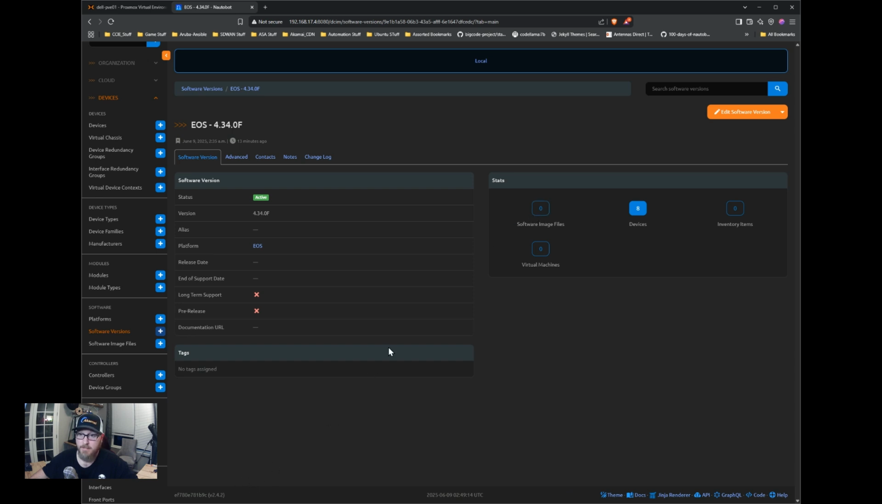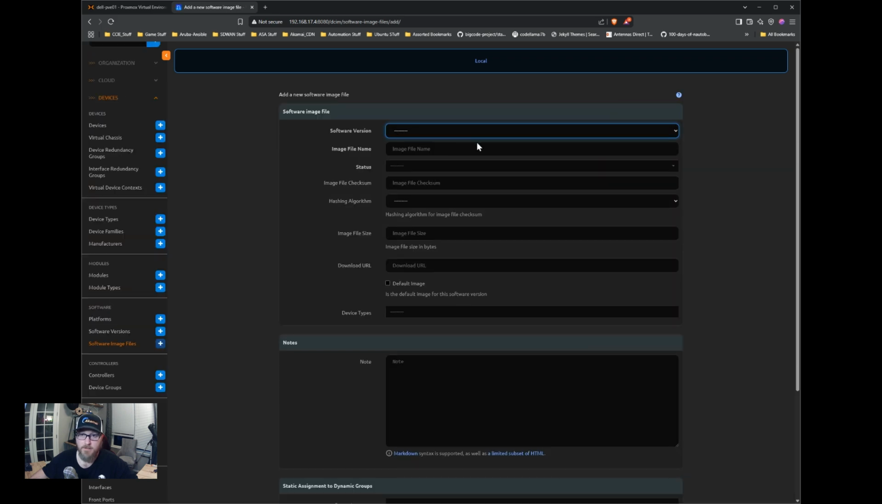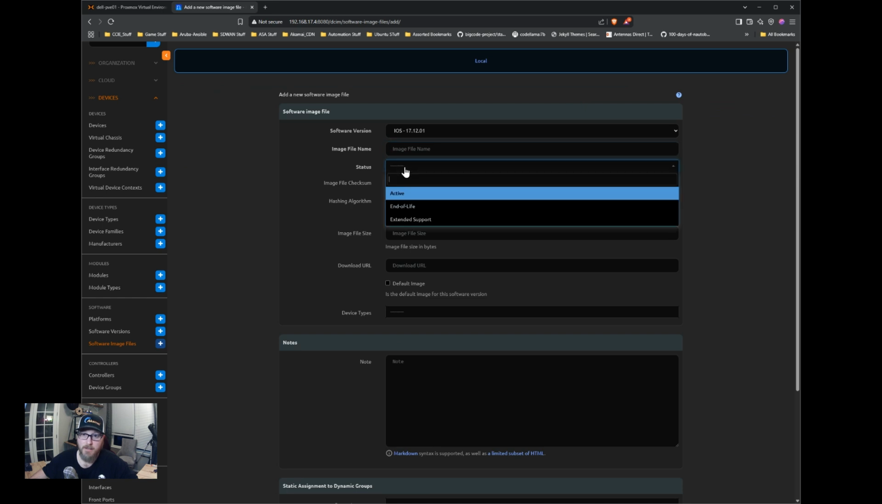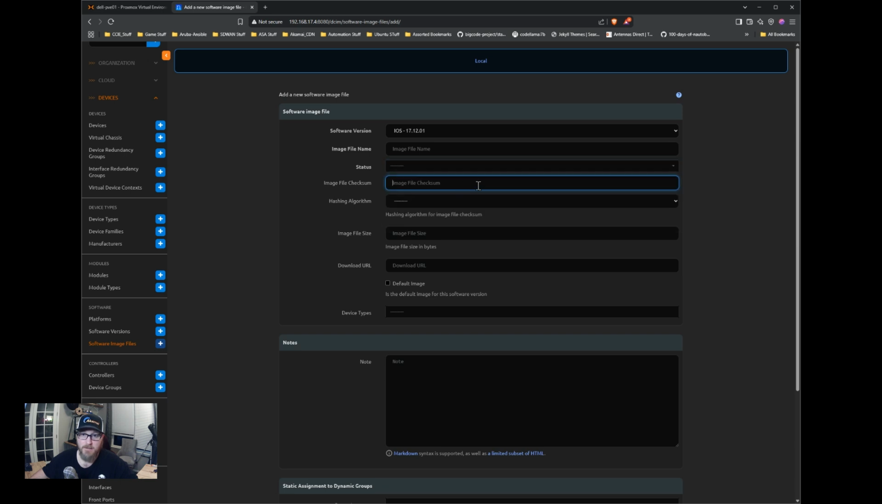Okay, cool. One nice thing here is you can actually track software image files in here. If we were to click on this, try that, pick a software version, we can provide the image name that's supposed to go with it, and whether or not it is an active one, an end of life one, or extended support, that kind of thing. And you can include all this stuff, file size, and then a URL.